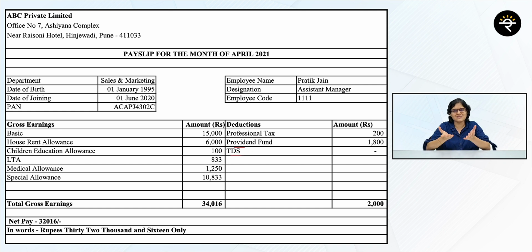Third one is TDS. This TDS is nothing but your income tax. So employer will cut tax at source and will pay to the government. Okay, now as a homework, what you can do is take out all your pay slips, take the total of TDS and see whether this total TDS matches as per your form 16. Ideally, the total should be same in form 16. There's one more form wherein you can cross check the amount of TDS, and I want you all to tell me in the comment section which form is that.